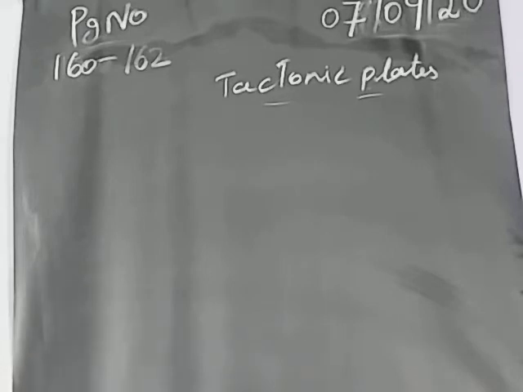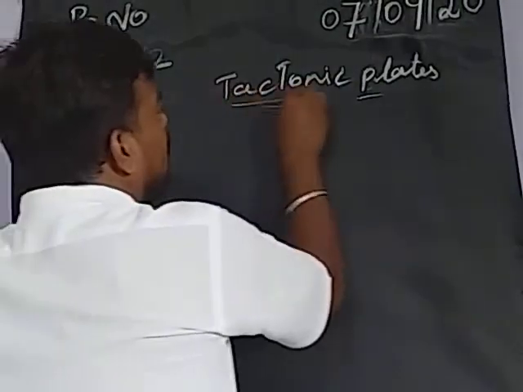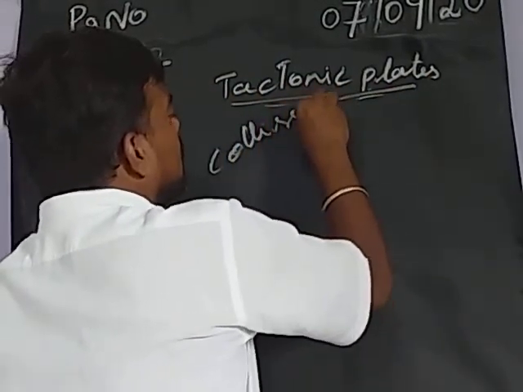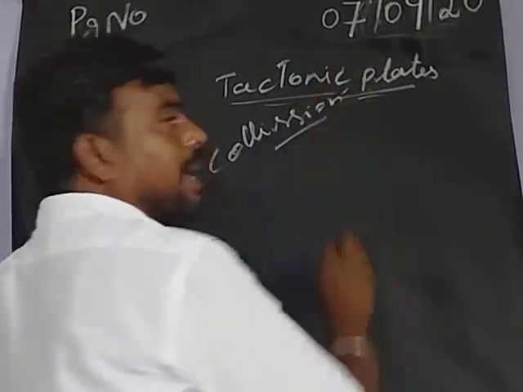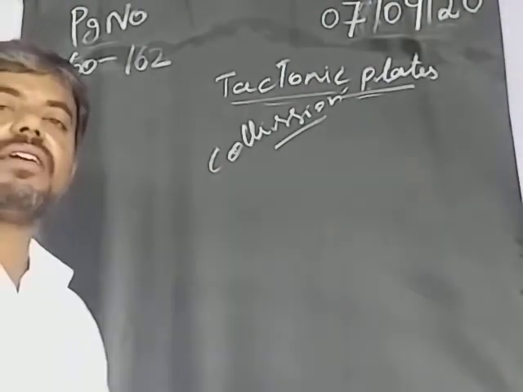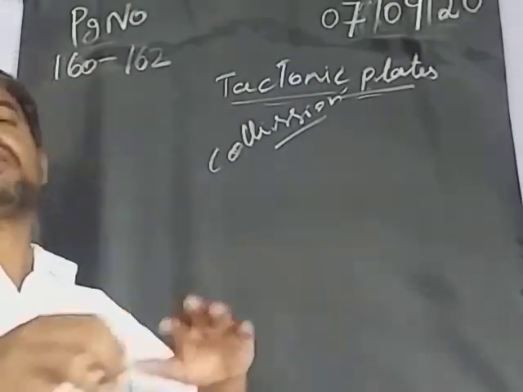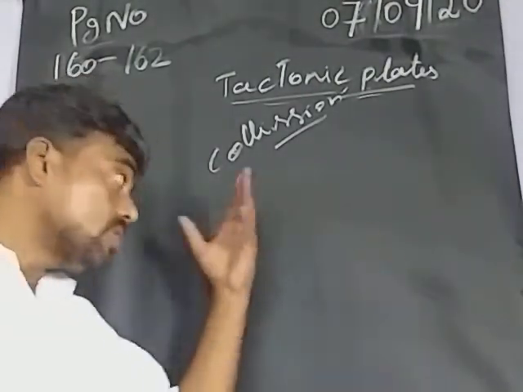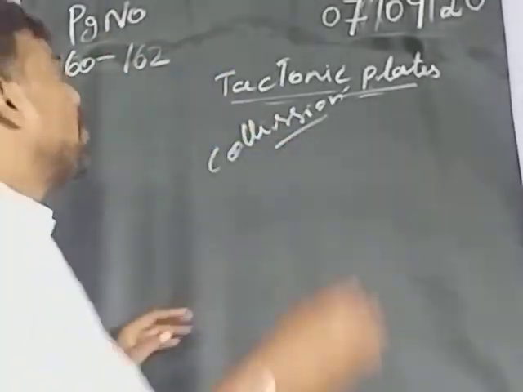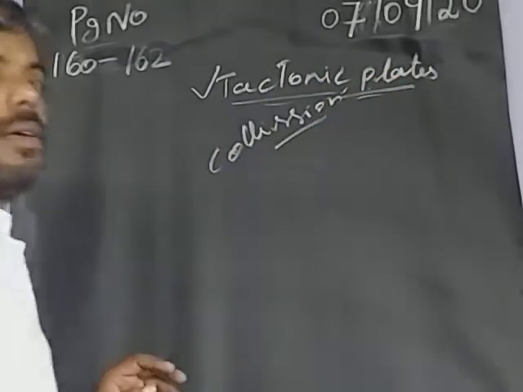Because of the movement and collision of the tectonic plates, we are getting mountains or irregular forms of the land. Suddenly a valley will come, suddenly a plateau will come, a mountain will form. So all these changes are happening mostly because of tectonic plates only.